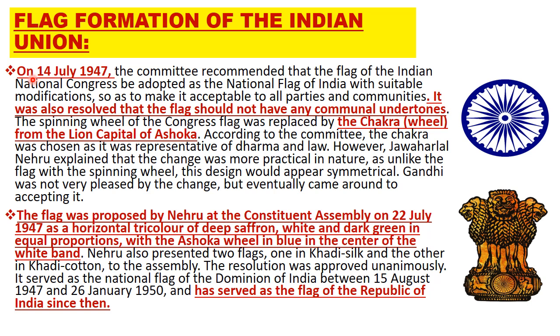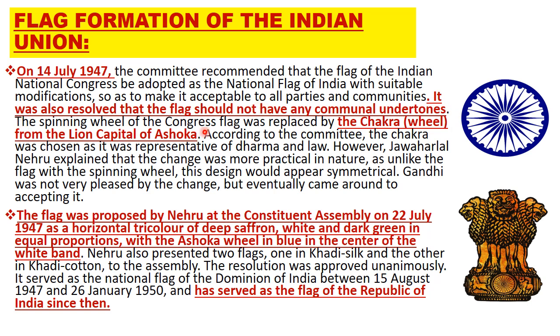On July 14, 1947, the committee recommended that the flag of the Indian National Congress be adopted as the national flag of India with suitable modifications so as to make it acceptable to all parties and communities. It was resolved that the flag should not have any communal undertones.